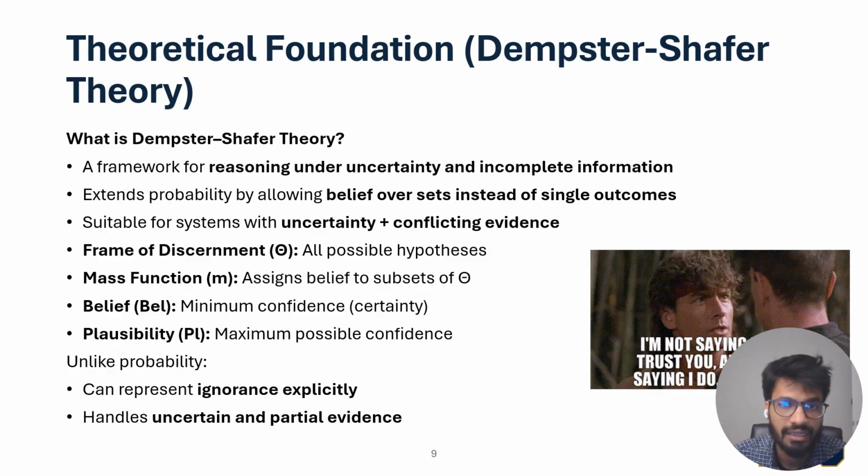The key concepts are the frame of discernment, mass function, belief, and plausibility. In our case, this theory allows us to represent support, conflict, and uncertainty inside a neural network.